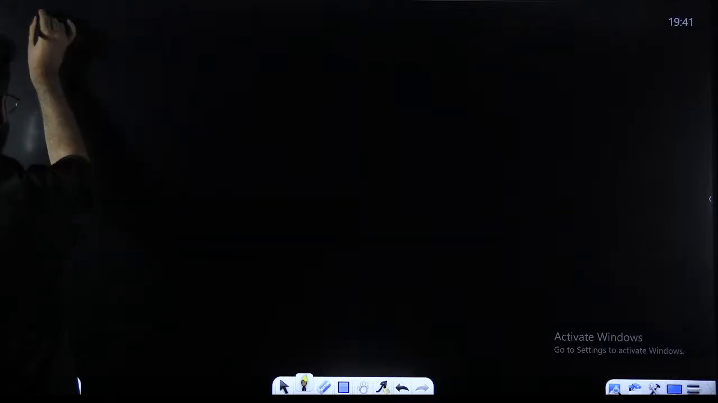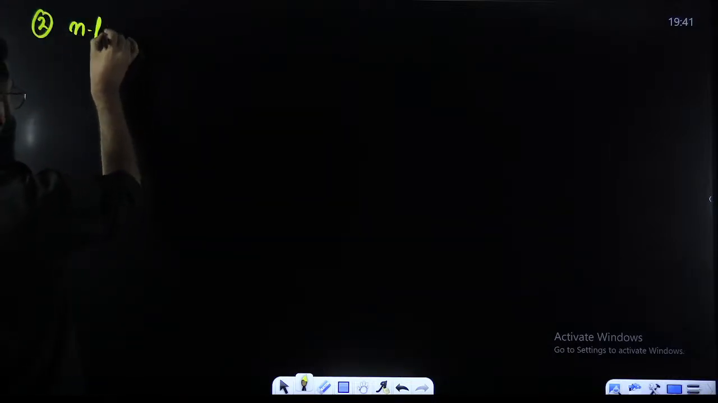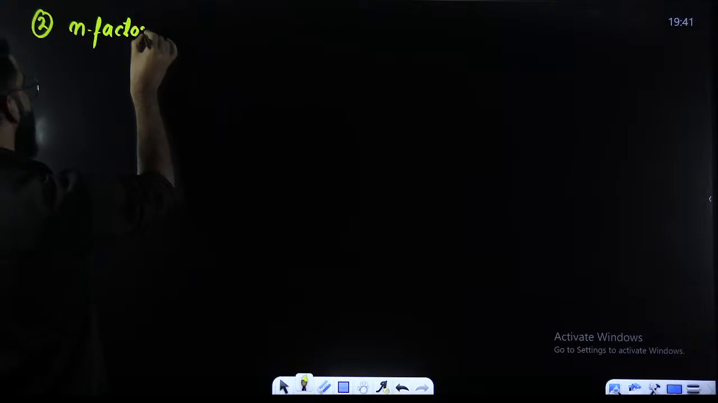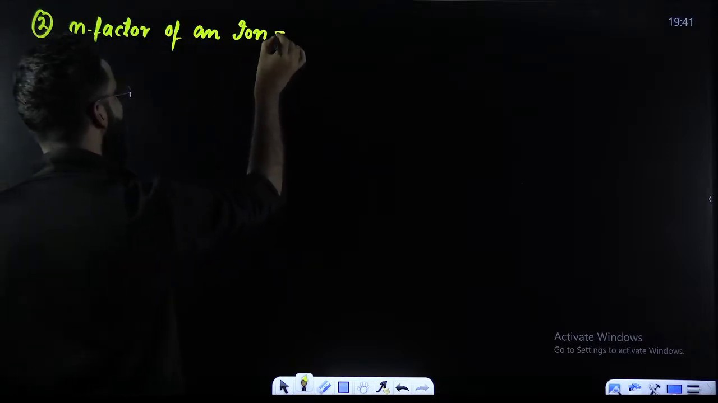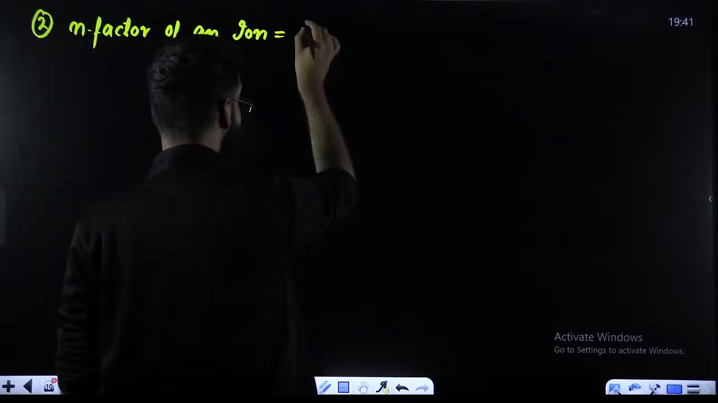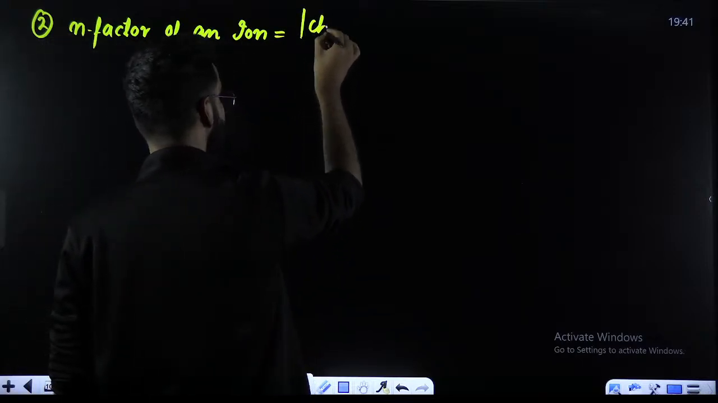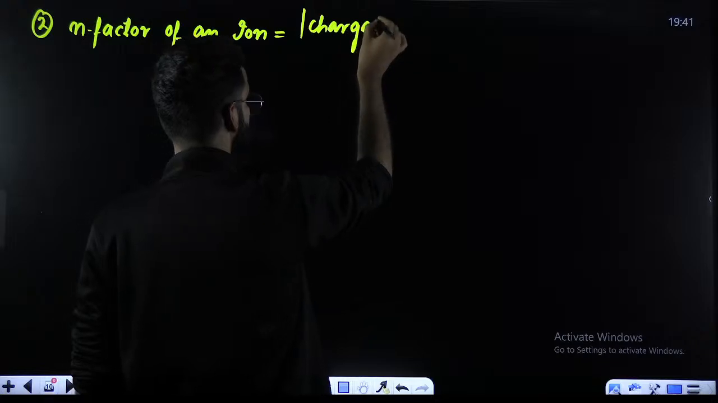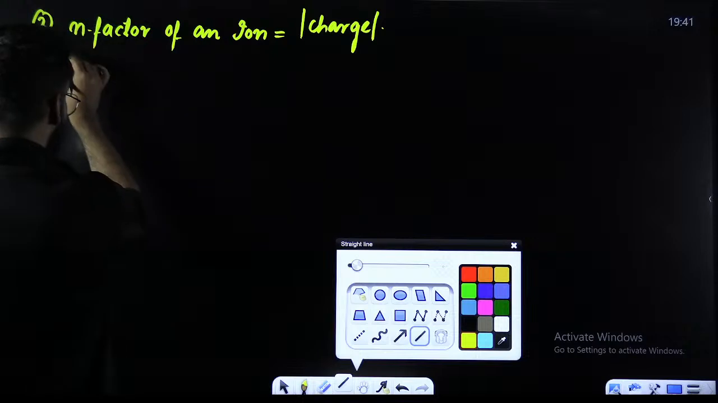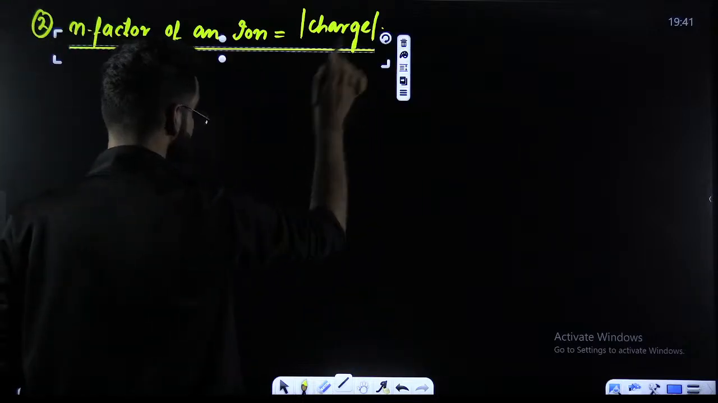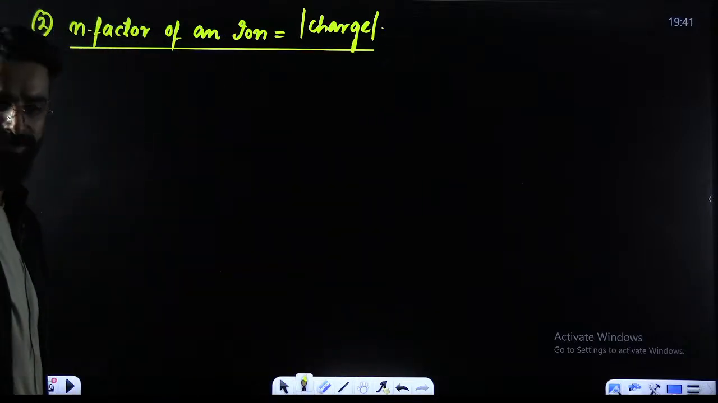The second case, what is that? That is your n factor of an ion. N factor of an ion is nothing but the magnitude of charge present on the ion.